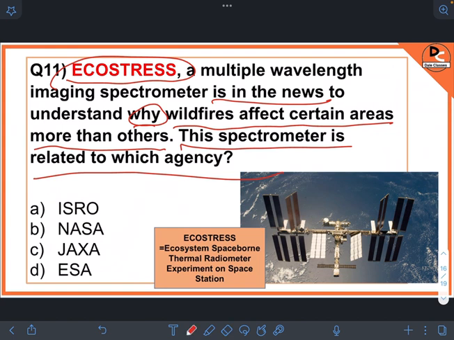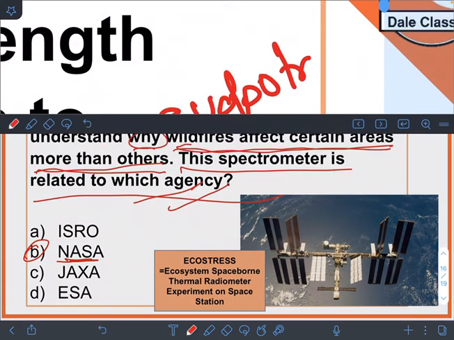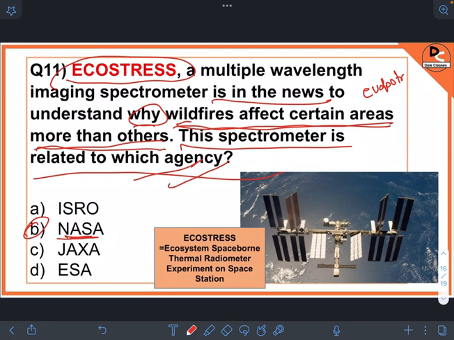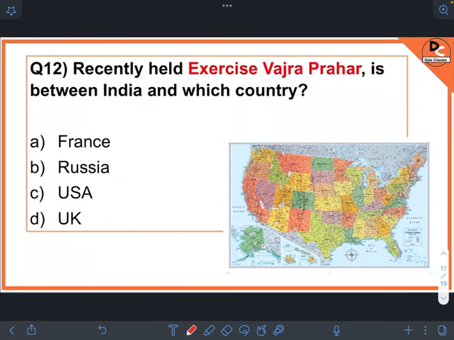And the next question is, this spectrometer is related to which agency? So it is NASA. It is NASA's spectrometer. It helps to understand why wildfires affect certain areas more than others. It measures combined evaporation and transpiration, which is combinedly known as evapotranspiration. And that's how it measures how wildfires affect certain areas.